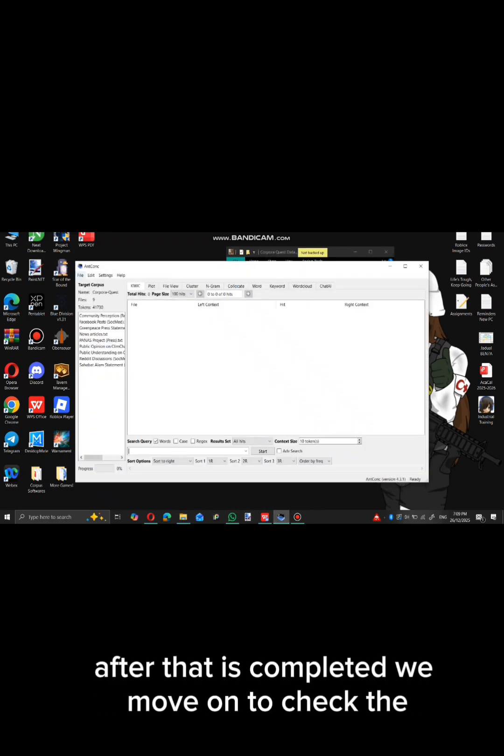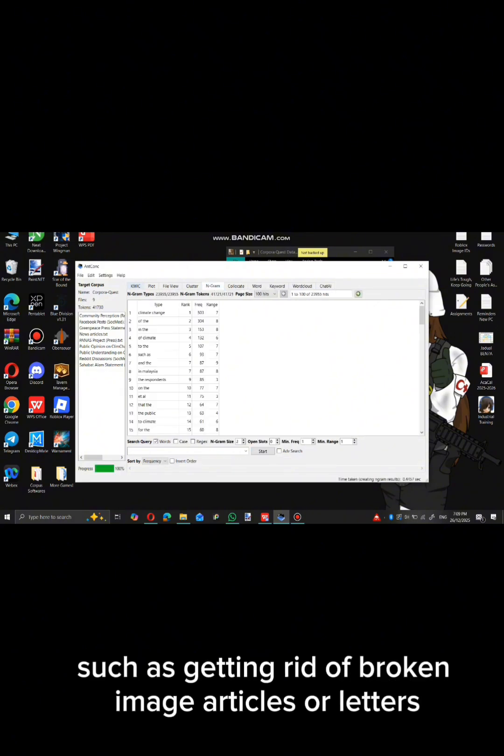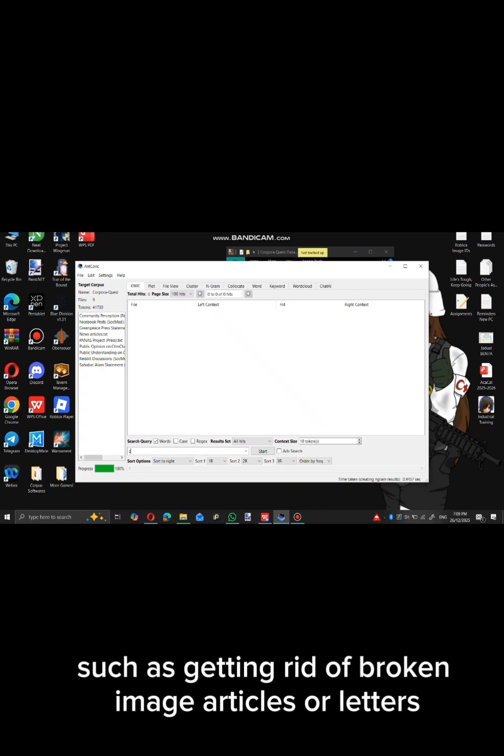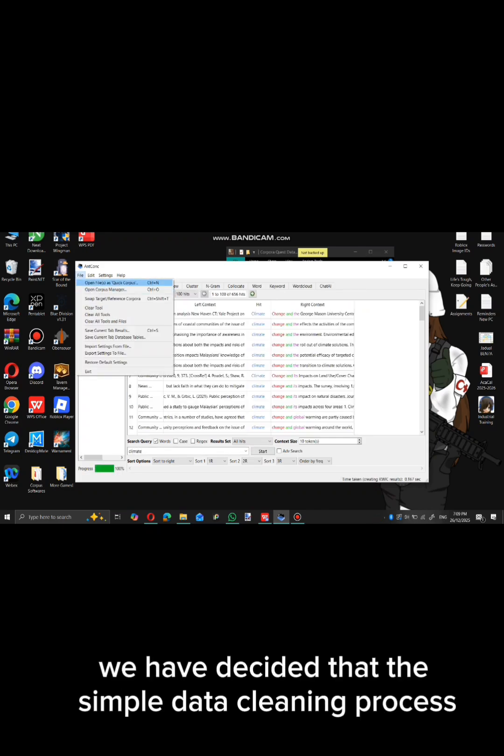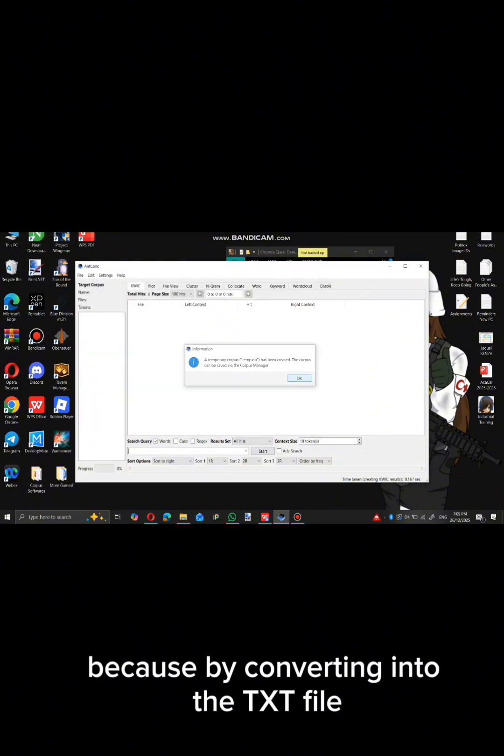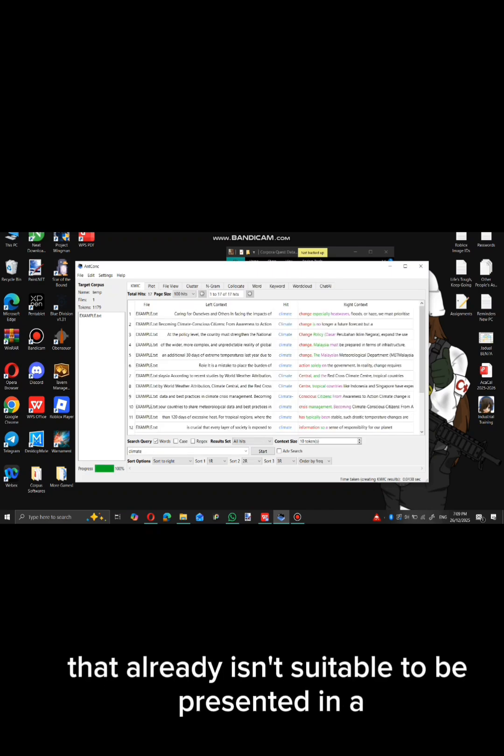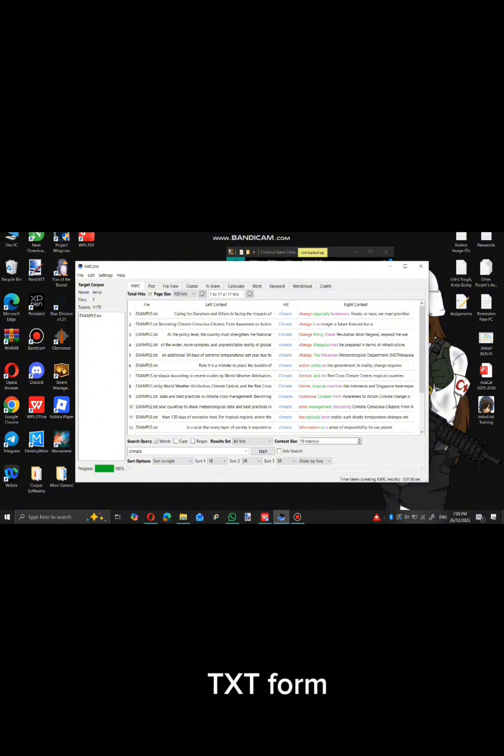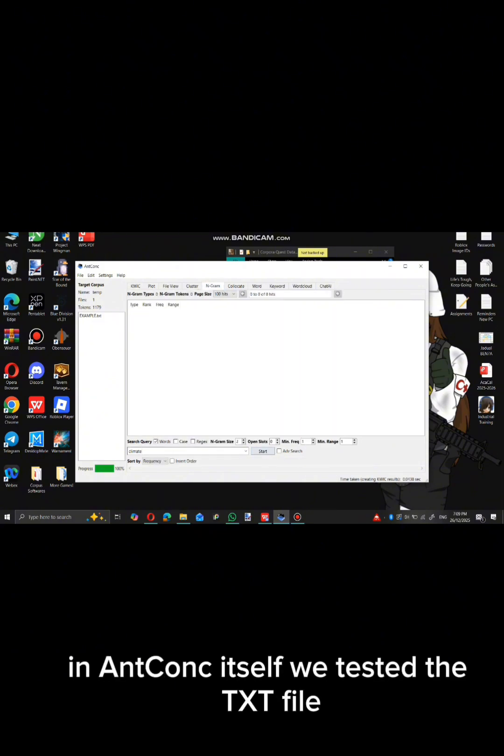After that is completed, we move on to check the TXT file for any corruptions or damaged letters. Simple data cleaning, such as getting rid of broken image articles or letters, happens in this stage. We decided that the simple data cleaning process will occur during this stage because by converting into the TXT file, we have already gotten rid of different types of images that aren't suitable to be presented in TXT form. After that, the TXT file will be opened in Nconc itself.